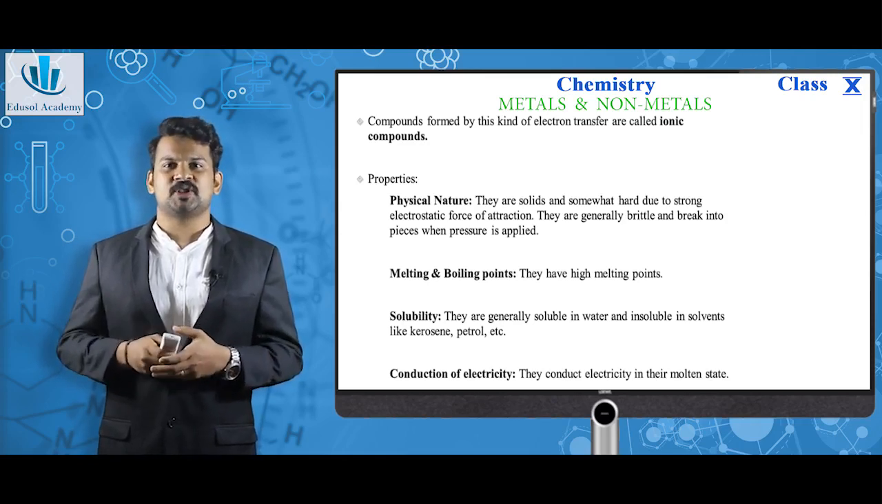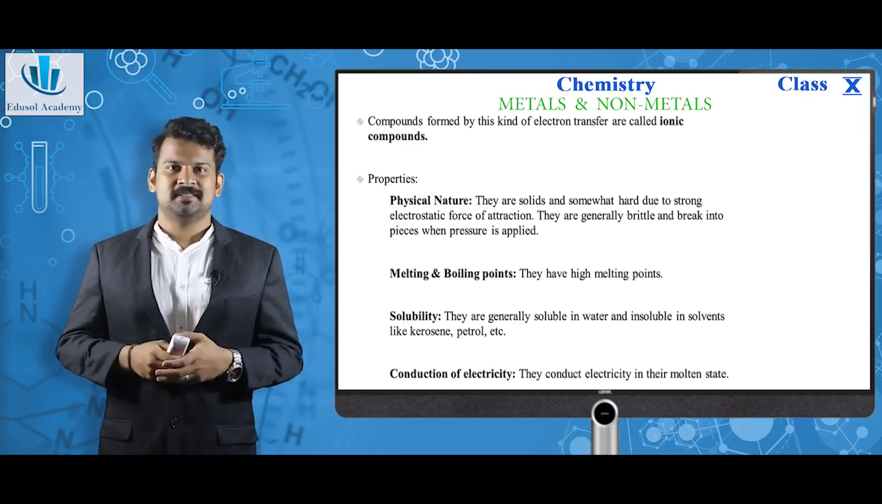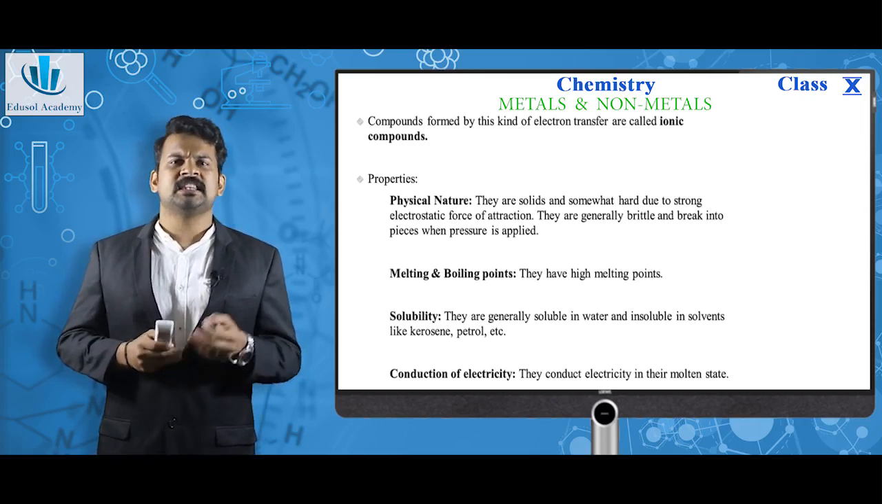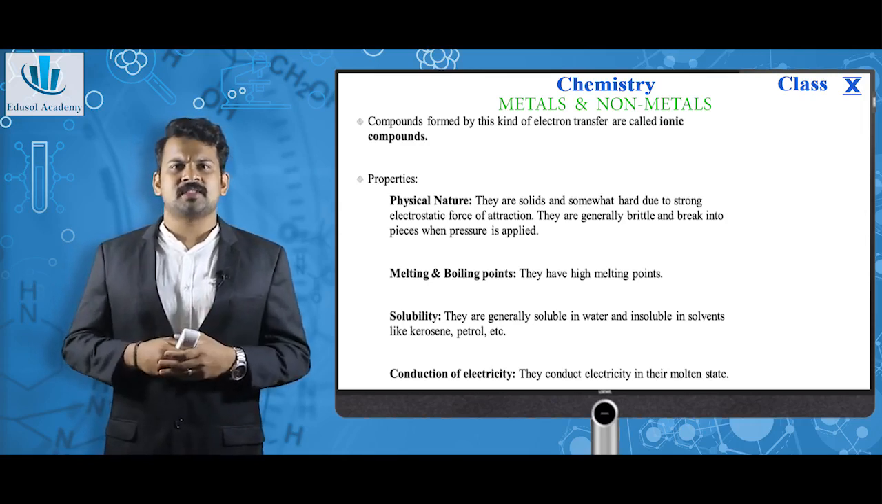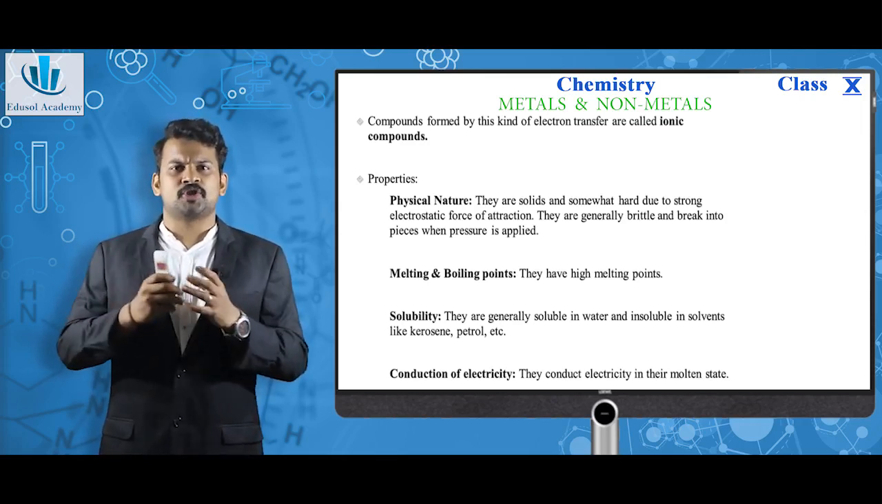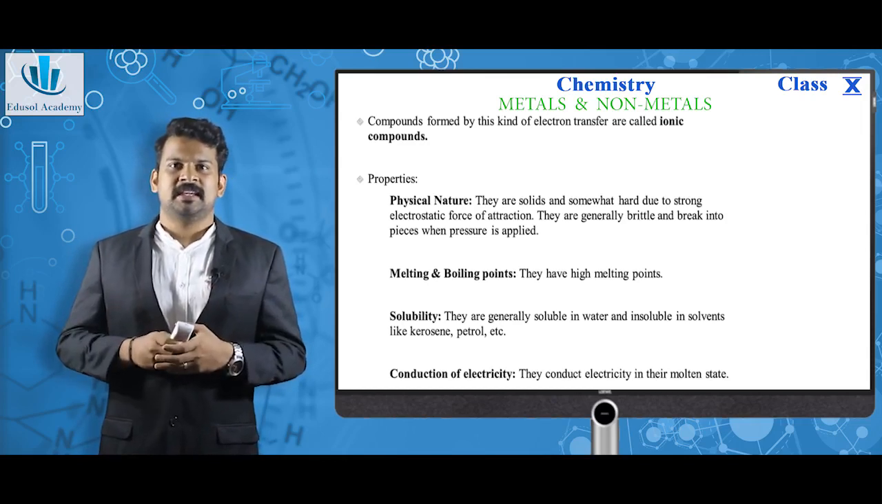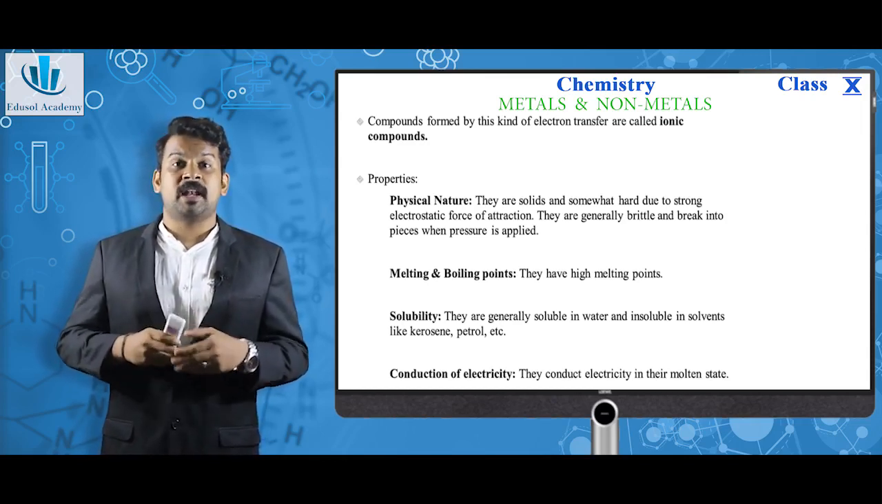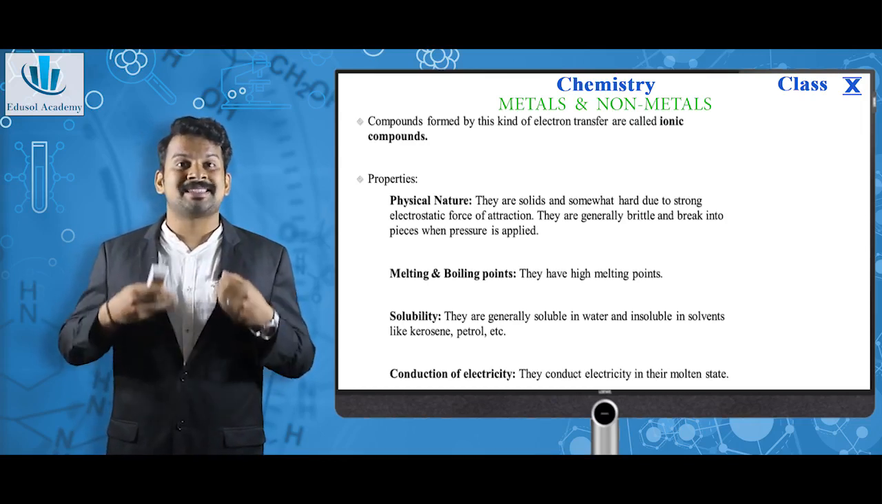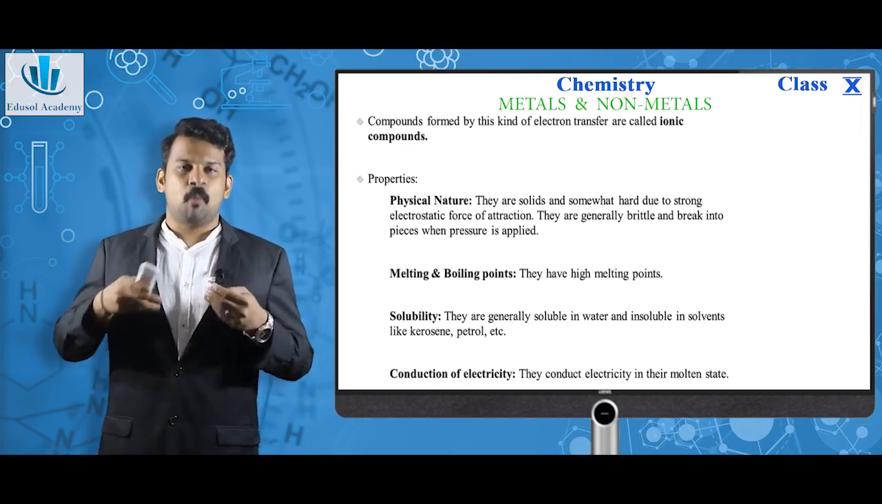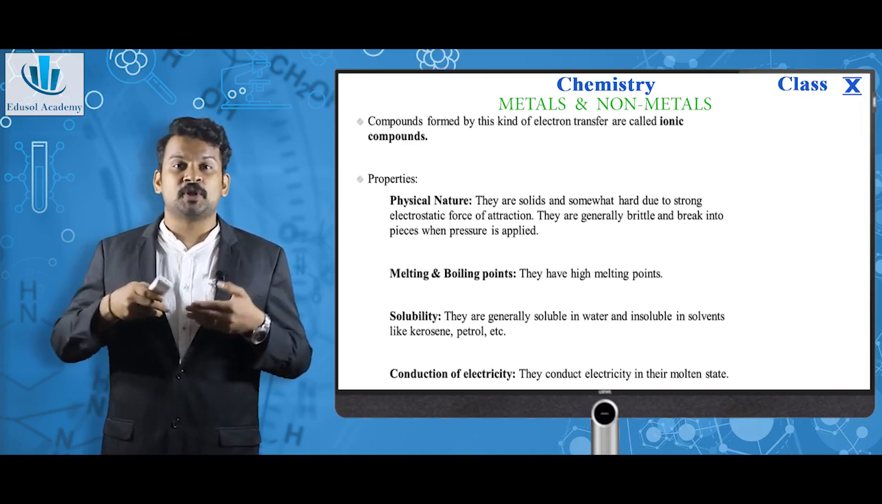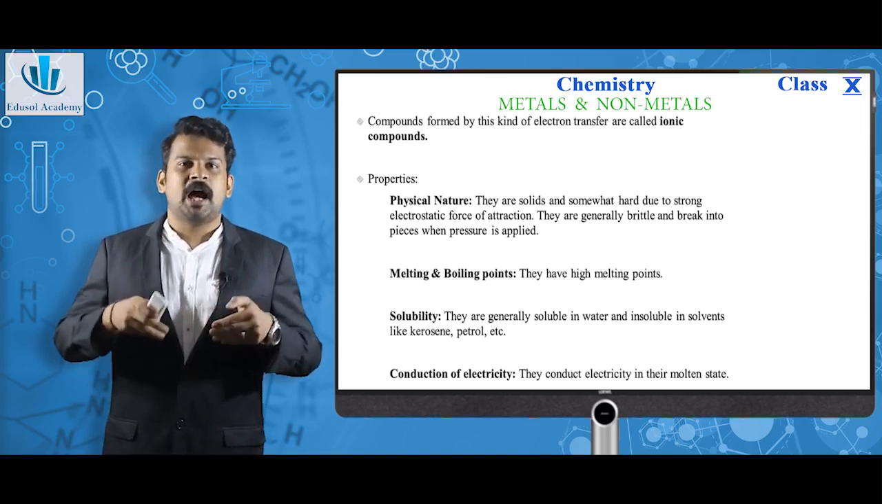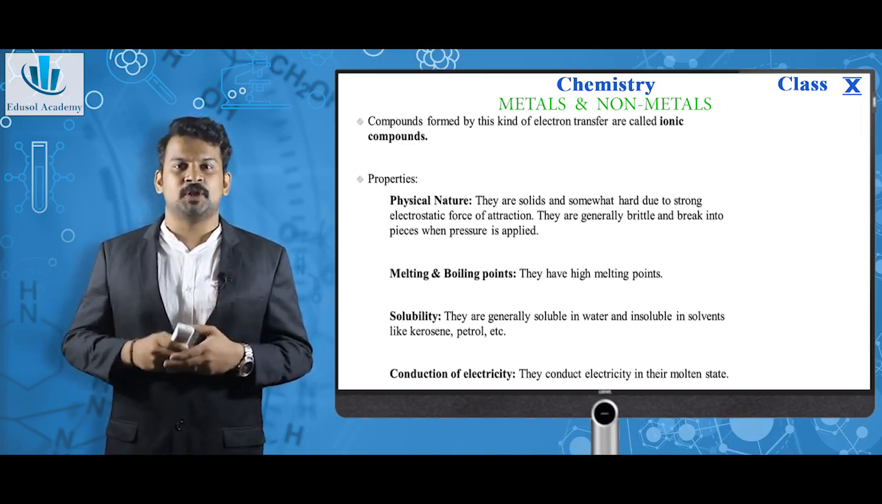Conduction. They conduct electricity in the molten state. It is because in the solid state they exist as oppositely charged ions arranged together. In such a case, ions cannot move. When ions move, electricity is conducted. Coming to the molten state, ions are able to move, and in the molten state, ionic compounds can conduct electricity due to the movement of oppositely charged ions.